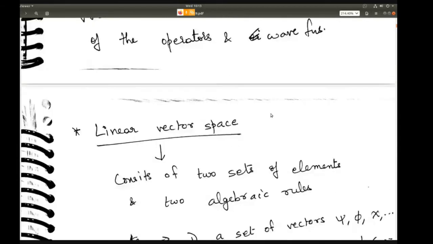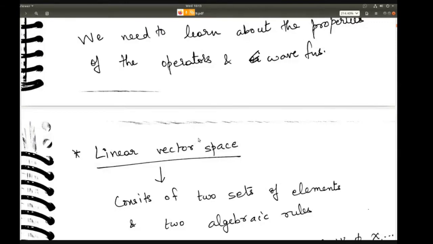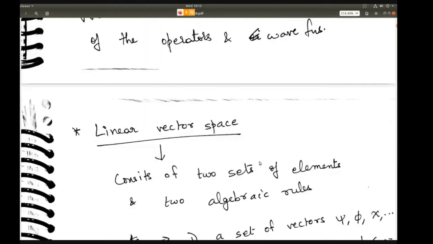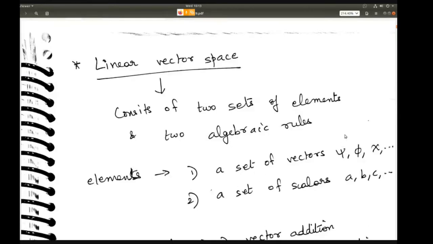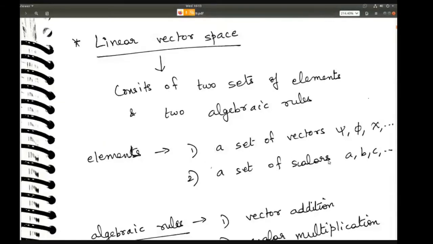Because everything deals with this kind of linear combination, we have to learn about linear vector space. Now a linear vector space consists of two sets of elements and two algebraic rules. The two sets of elements we have already seen. One is a set of vectors, which are psi, phi, basically wave functions. The other is a set of scalars, which are constants like the a1, a2, a3 we have already seen. So every linear vector space will have a set of vectors and a set of scalars.